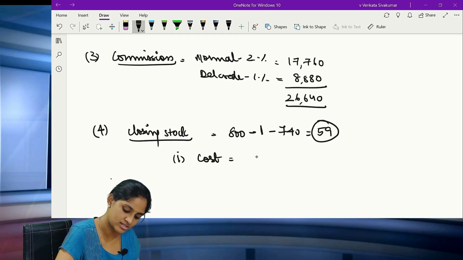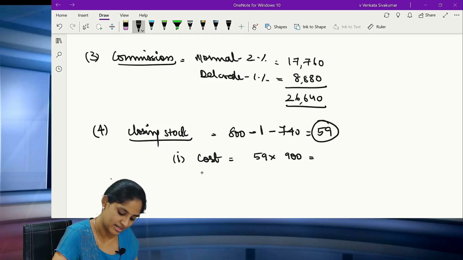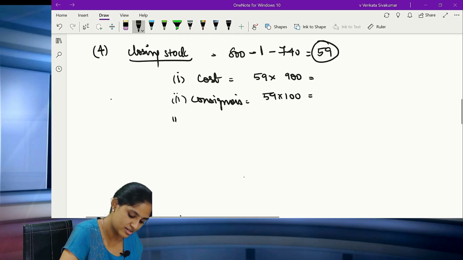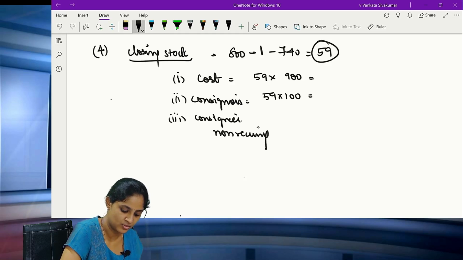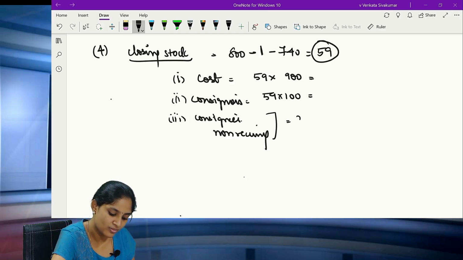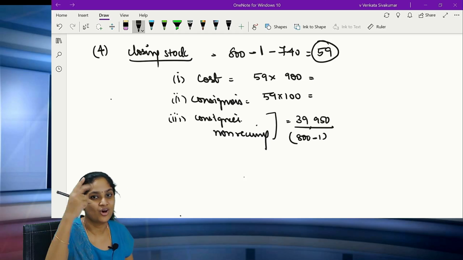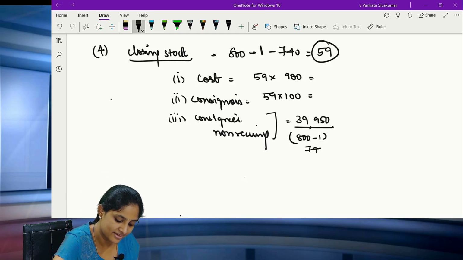Now what is the 3-step valuation? First one is the cost: 59 into 900 rupees. Clear? Next, what is the consignor's expenses? 59 into 100. Clear? Now what should you consider? Consignee's non-recurring expenses. Correct? Now please see only this point. How much is non-recurring? 39,950. Correct? So out of 800, how much has he received? He lost 1 packet and received only 799.